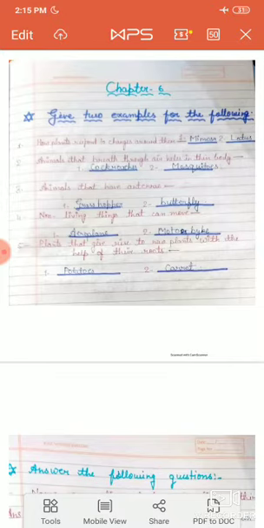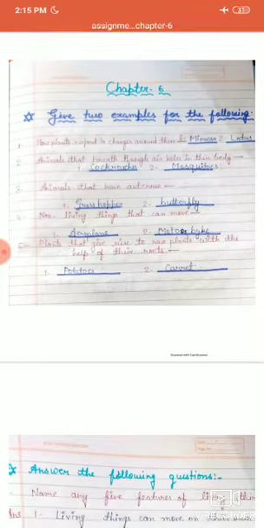Aeroplane is moved by the pilot. And the second example is motorbike. Both are non-living things, but they can move.